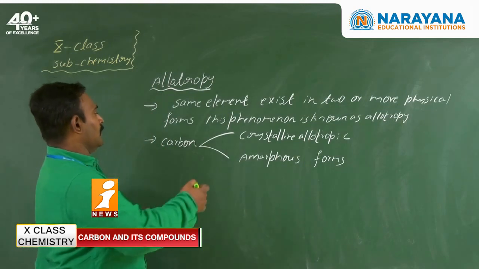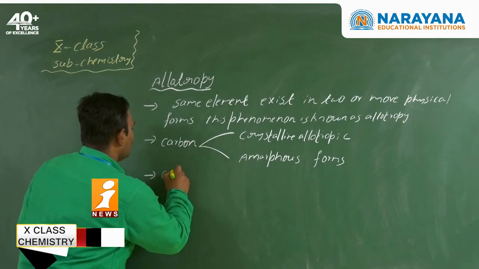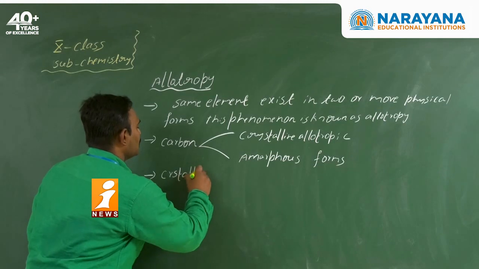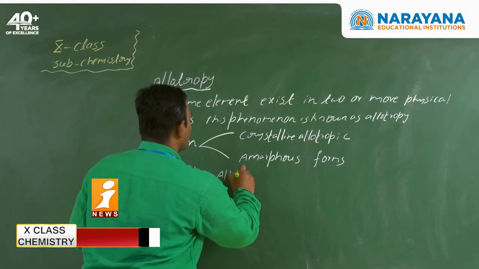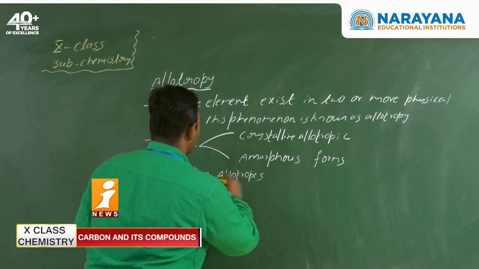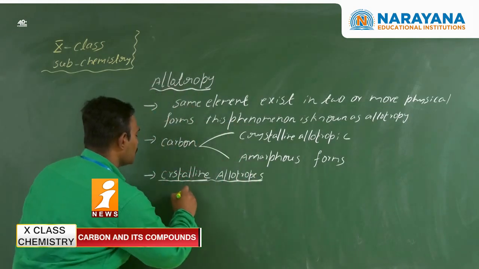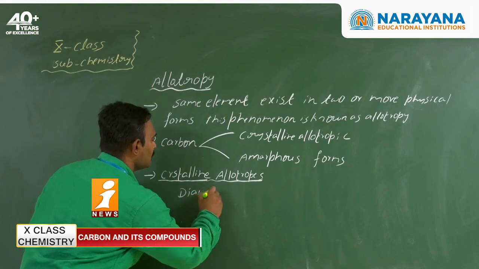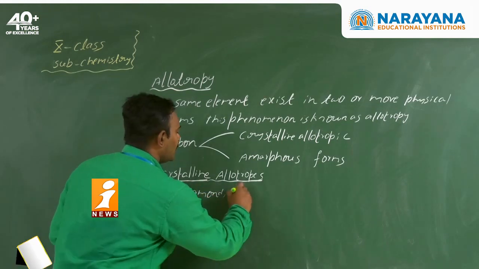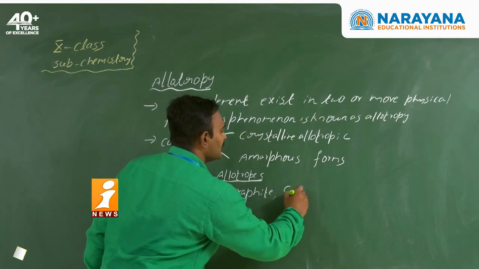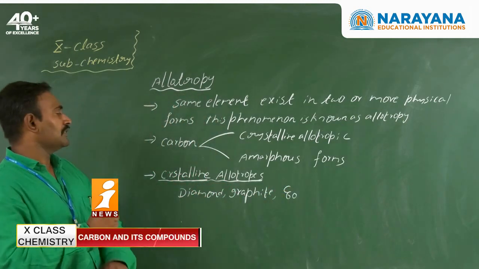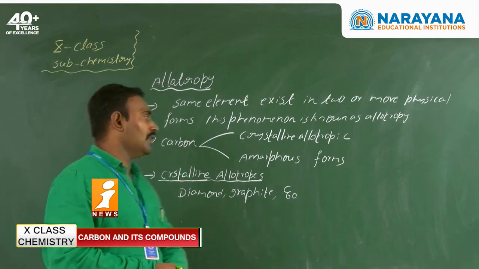Now coming to the crystalline allotropic forms of carbon, the major examples are diamond, graphite, and C60. C60 is nothing but Buckminsterfullerene.